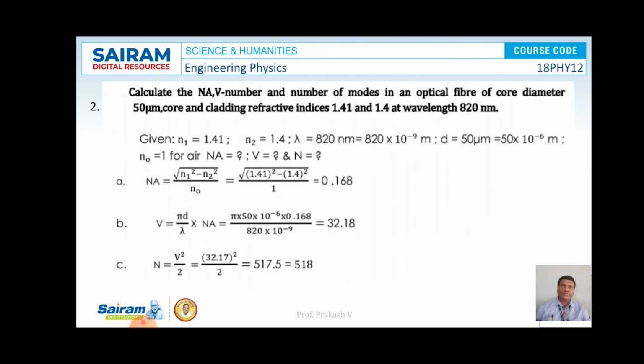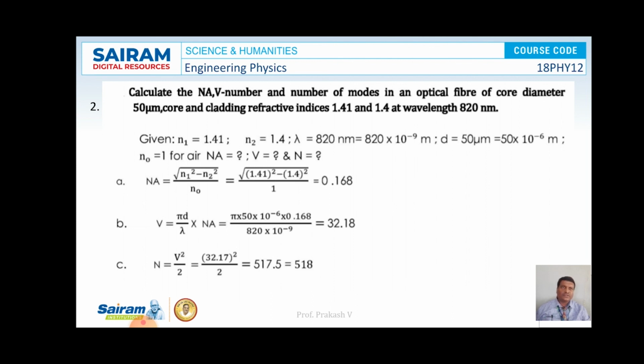Calculate the numerical aperture, V number and number of modes of propagation in an optical fiber of core diameter 50 micrometer, and core and cladding refractive indexes are 1.41 and 1.40 at wavelength 820 nanometer. So these were all the parameters given.